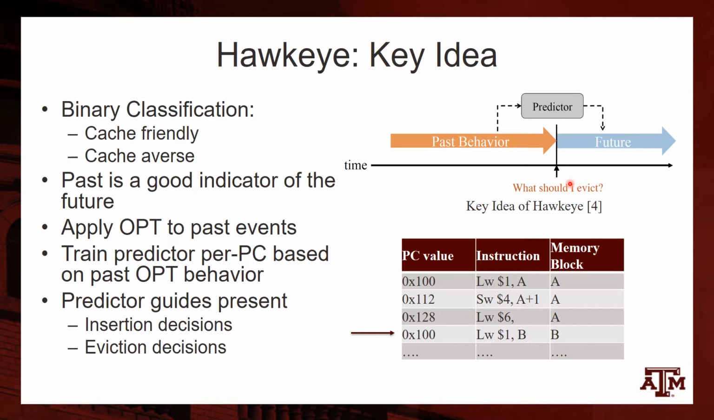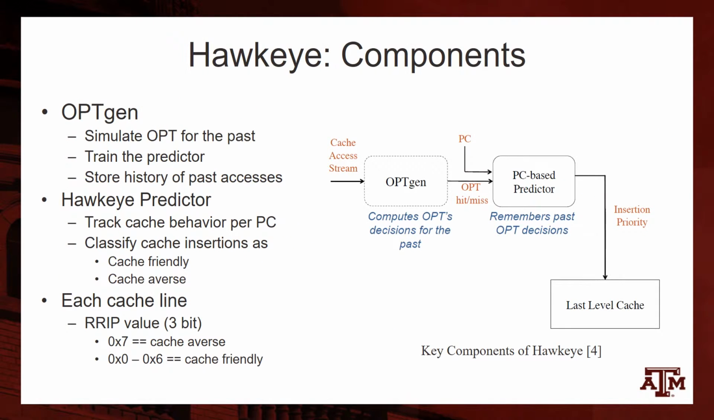Therefore, we apply Belady's OPT algorithm to train our predictor based on past behavior. The predictor guides current insertion and eviction decisions. The two key components of Hawkeye are the OPTgen block and the Hawkeye predictor.